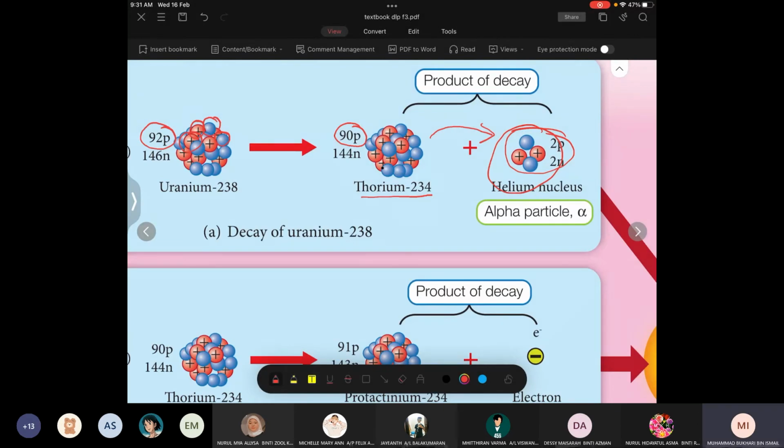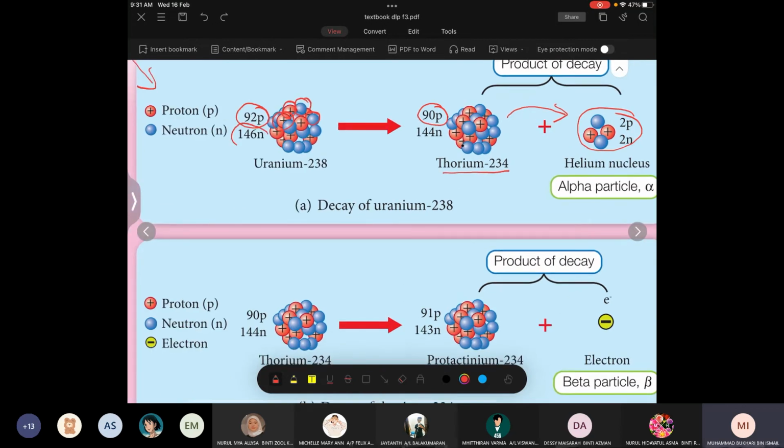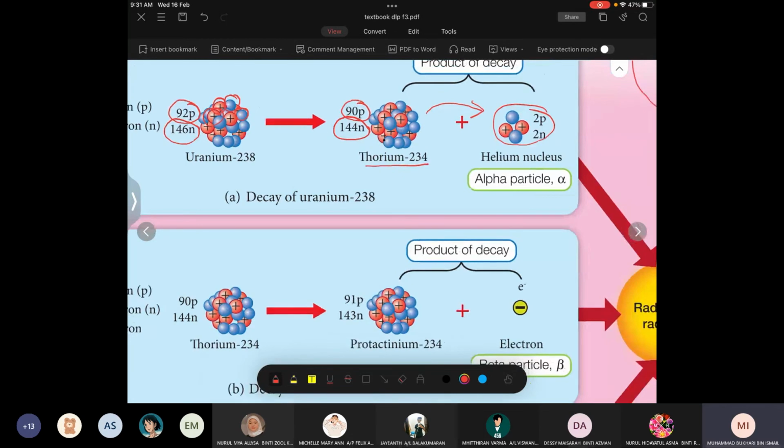I hope that's clear for you. And you can see here also this is 146 neutrons and this one is 144 neutrons. You can see the difference. There are two neutrons missing. So the two neutrons are actually here.